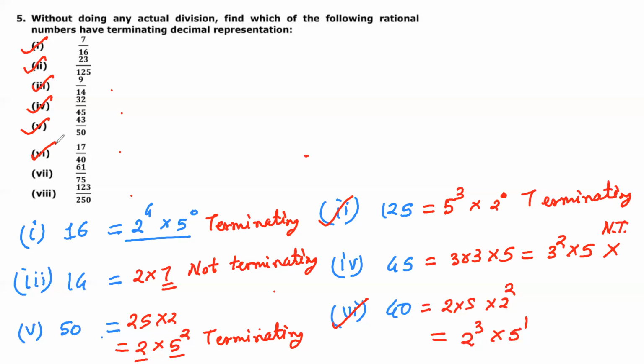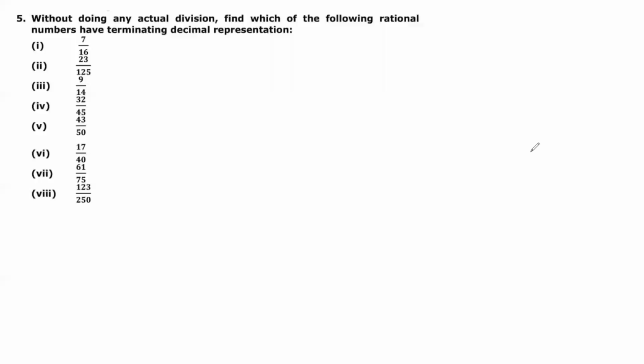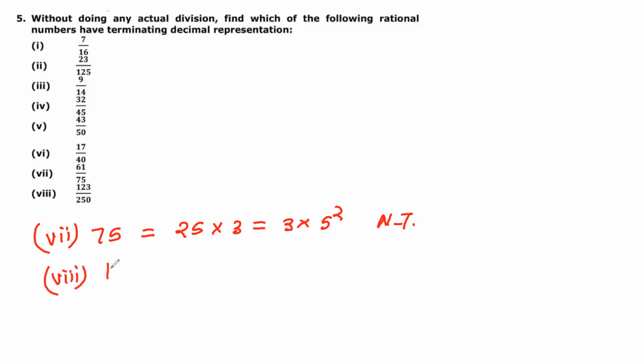Now seventh and eighth, solve it and let me know the answer. Before that I will do rough work. Seventh is 75, so I will write it as 25 into 3, that is 3 into 5 square. So we say it is not terminating because it is not of the form 2 raised to m, 5 raised to n. Then the eighth is 250, which I can write as 2 into 125, that is 2 into 5 cube. So it is terminating. This question is done.